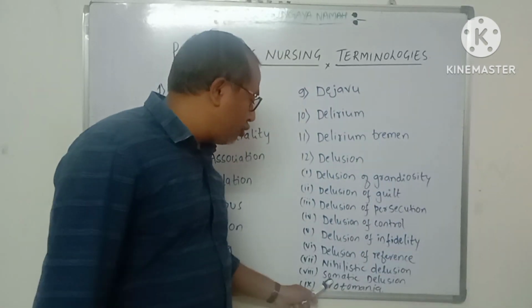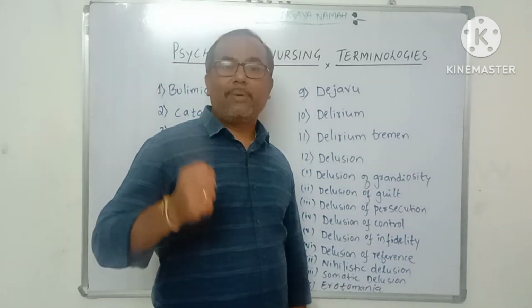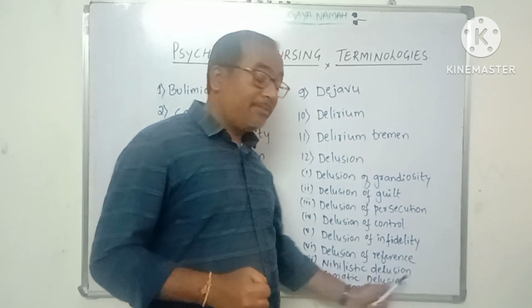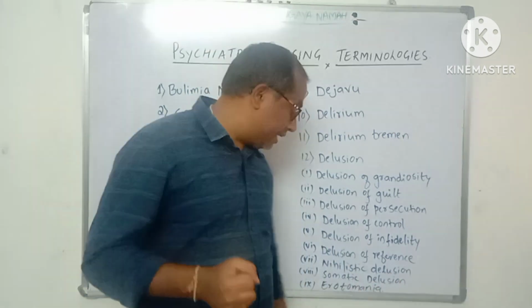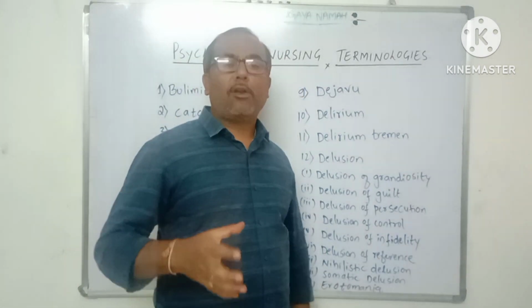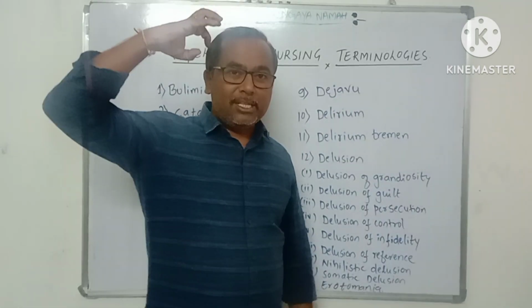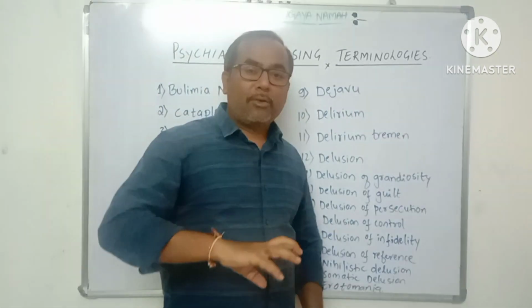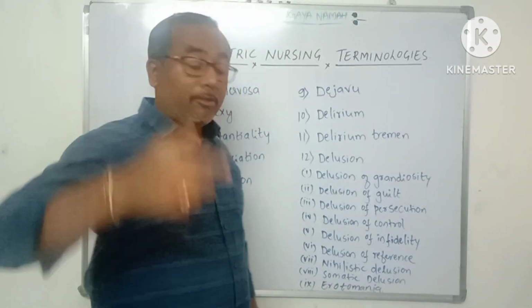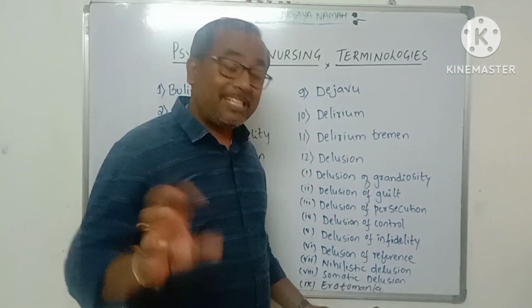Next one is somatic delusion. It is a false fixed belief in which the patient believes that some of his body parts are not properly working. His brain is rotting, his intestine is rotting. So this kind of thoughts will come to the patient. That is an unshakable belief.